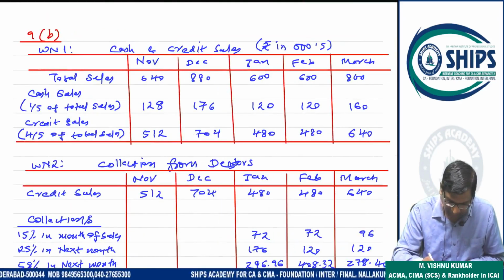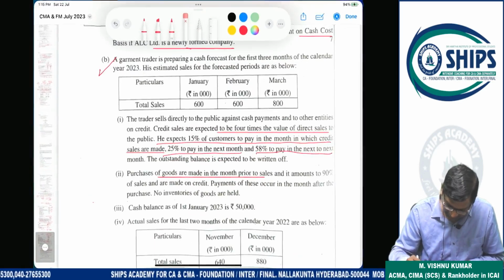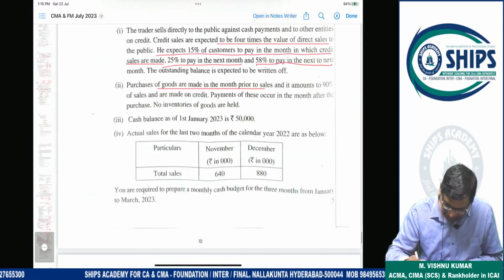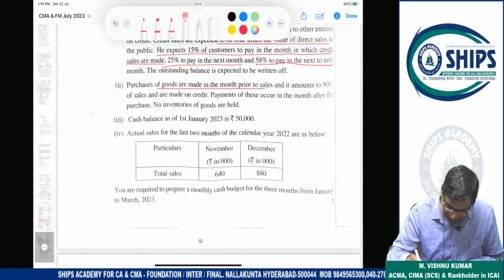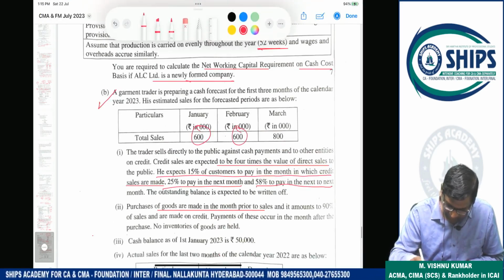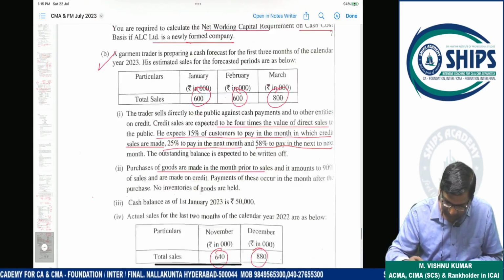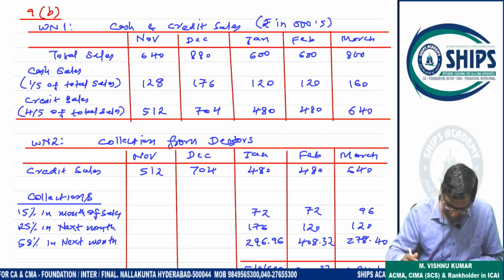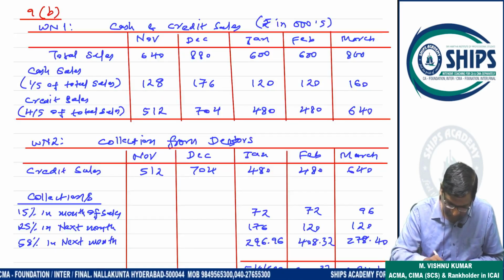This is the working note. November, December, January, February, March. Total sales 640, 880, 600, 600, 800. See, it is given here. This is November, December, January, February, March. Okay? November, December, January, February, March.